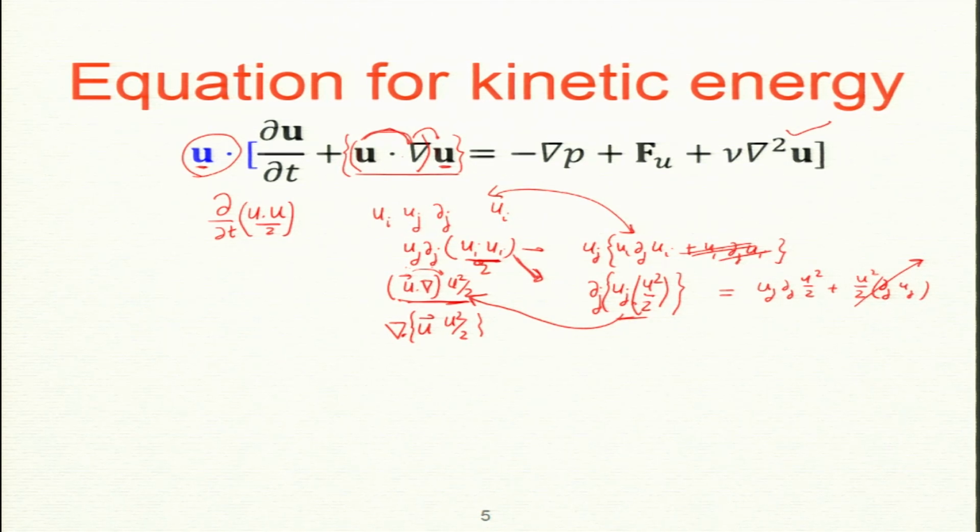Is that fine? Now, what about this u dot grad p? Can it go inside? I am interested in this versus this dot product. In fact, yes, it can go inside, because again you apply the product rule, and you will find that del dot u is 0. So, this term gives you this. The next term is u dot f, keep the same, and the last term is u dot nu grad squared u. It is a viscous term which can be further simplified, which I will show you below.